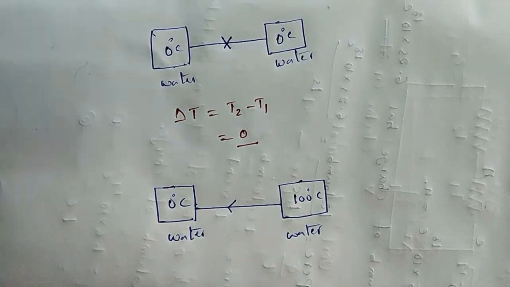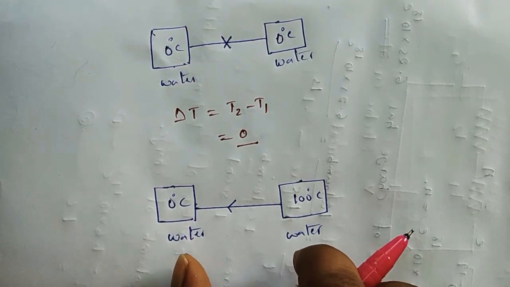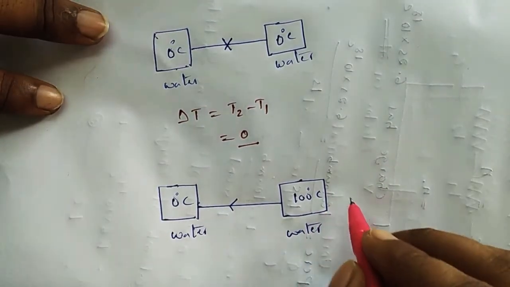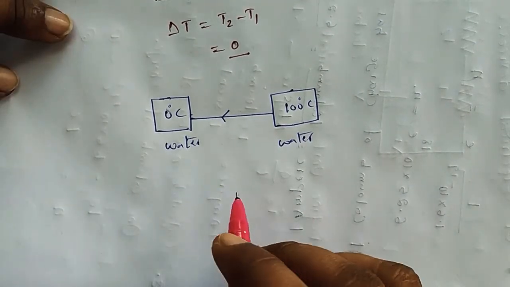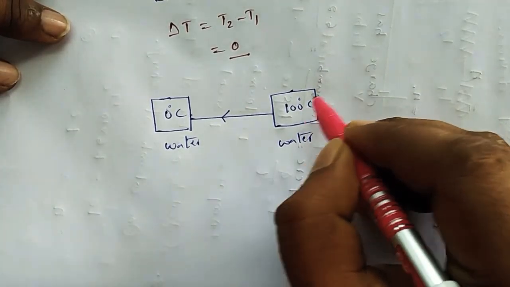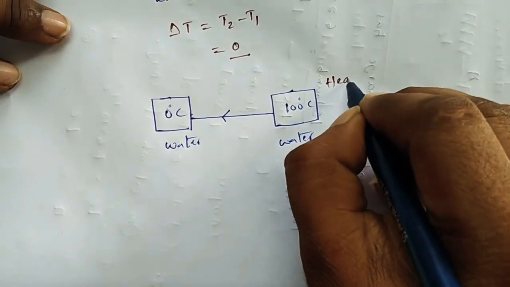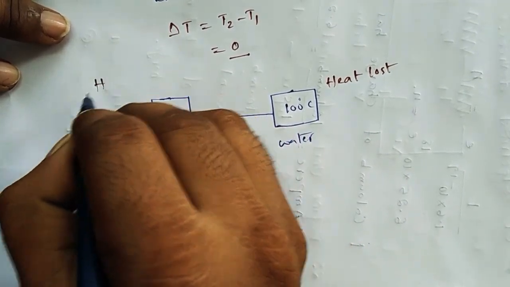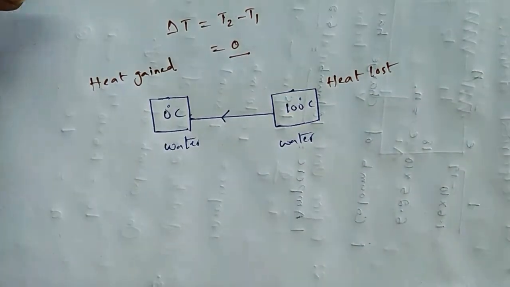Up to when will heat flow? Until both bodies attain thermal equilibrium, thermally stable. Thermal equilibrium indicates that the heat lost by this body and the heat gained by this body should be equal.